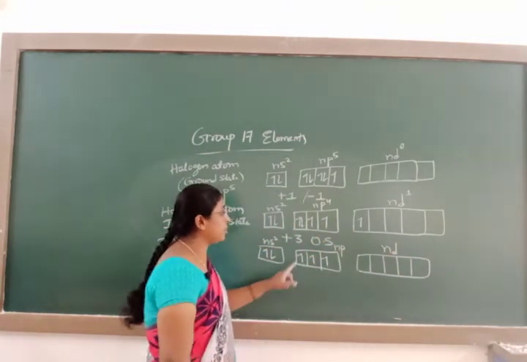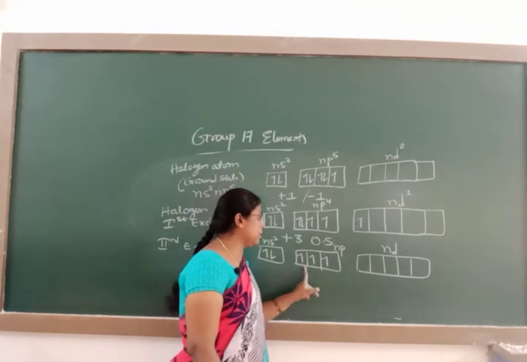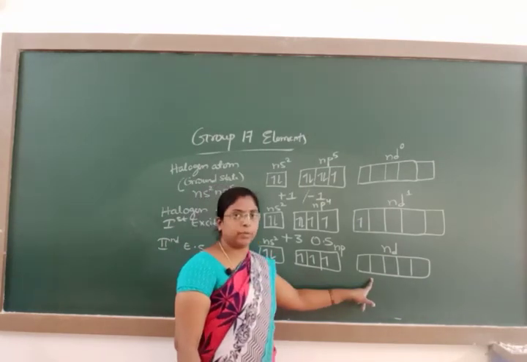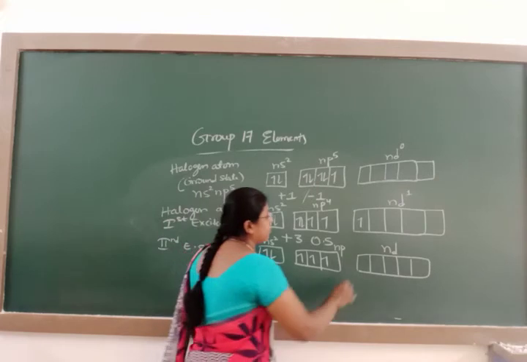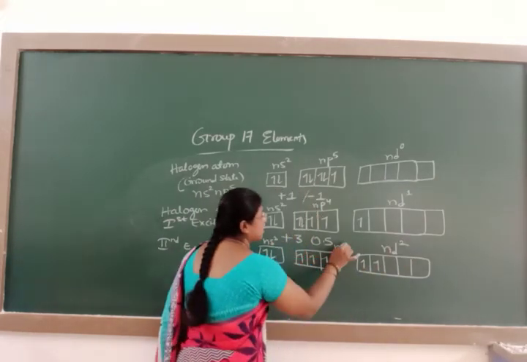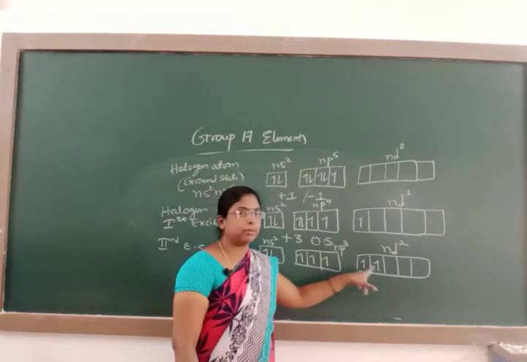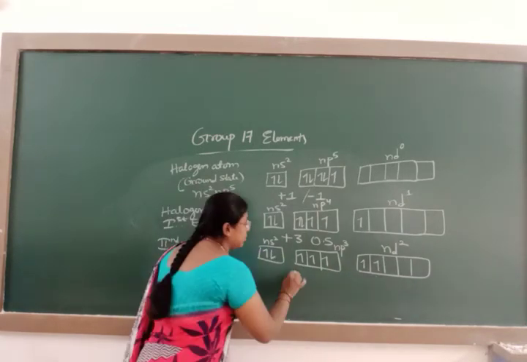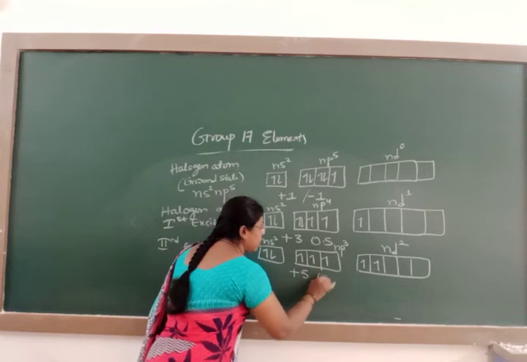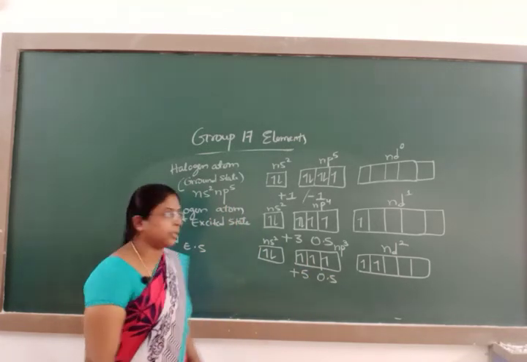One electron from the np shell jumps to the vacant nd, so it will form 2 electrons in nd. It will form nd2, and this is np3. The number of unpaired electrons is 5, hence it exhibits an oxidation state of +5 in the second excited state.